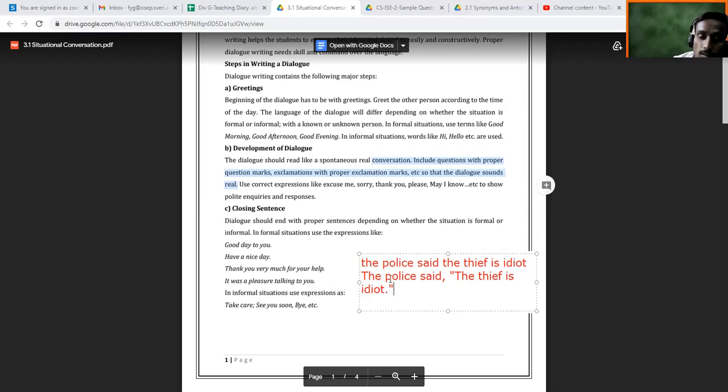Now you understand the complete sentence. Who is speaking here? The police is speaking, and he is talking about the thief. What is he saying about the thief? He is saying that the thief is idiot. Okay, is it right? Did everyone understand? Yes, sir. Now I am going to use the same words and punctuate in another way, and you people are going to tell me the meaning of this sentence now.